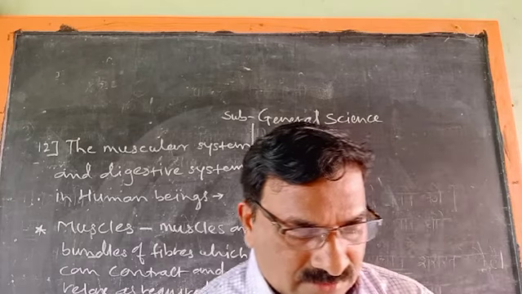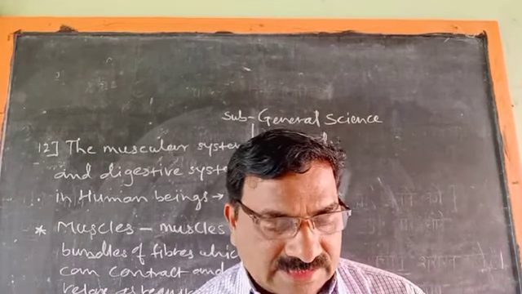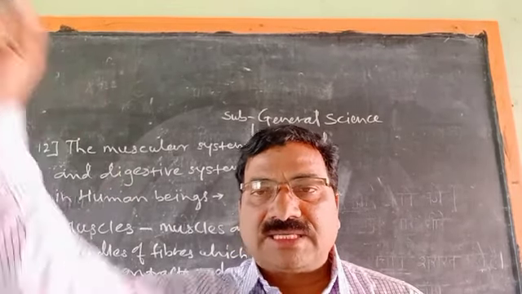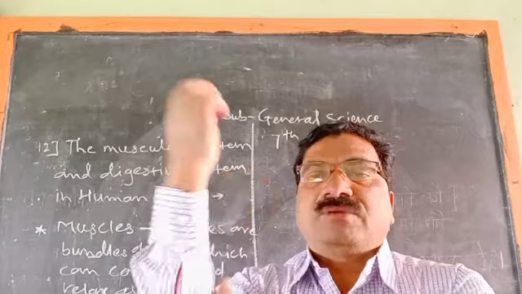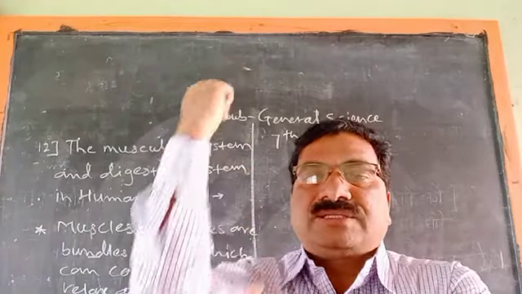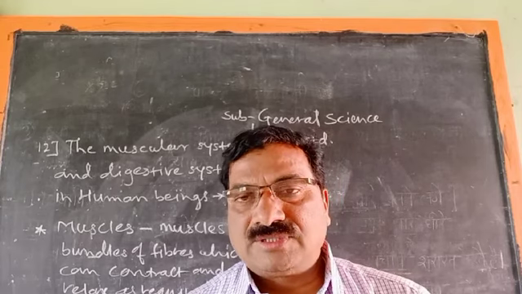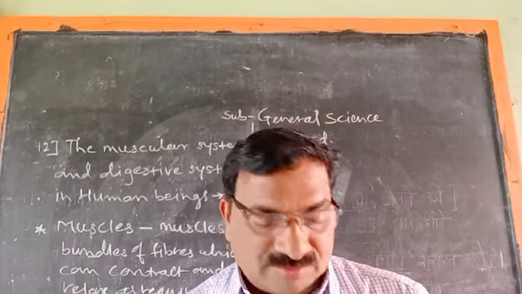When muscles contract, there is movement at the joint. For example, these muscles contract at the elbow. Here the elbow is the joint. Then the bones move either nearer to or away from each other.